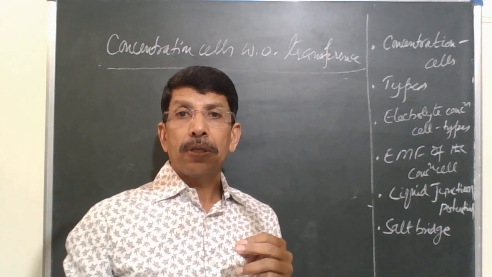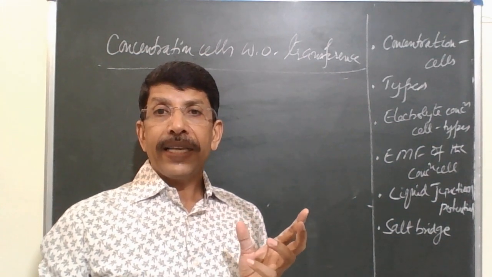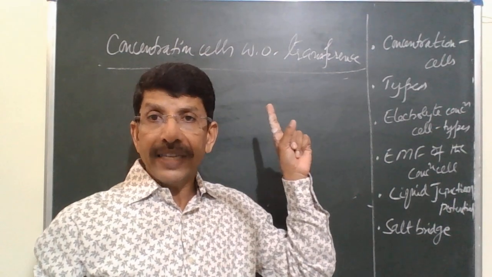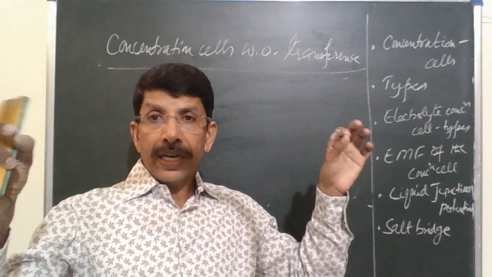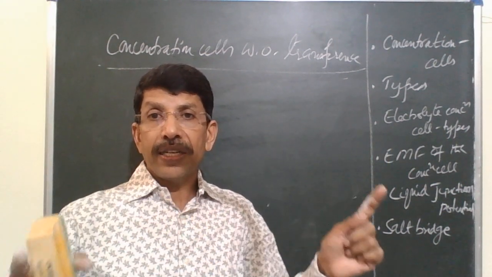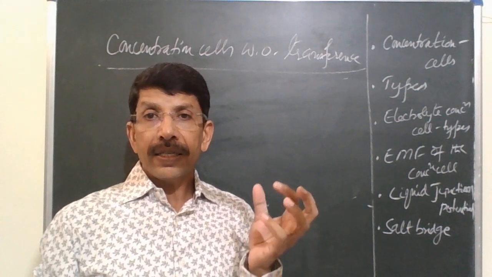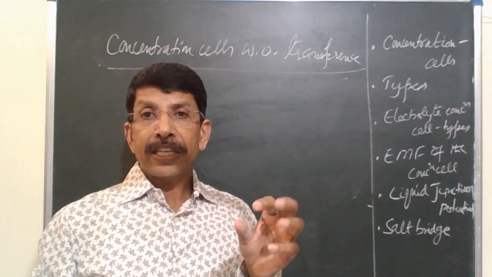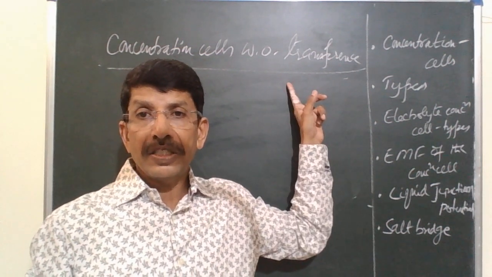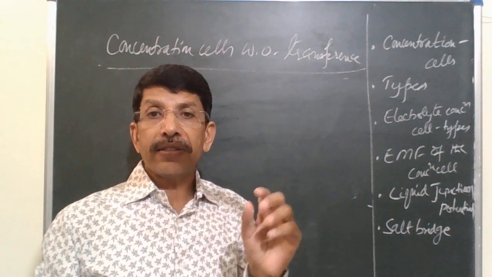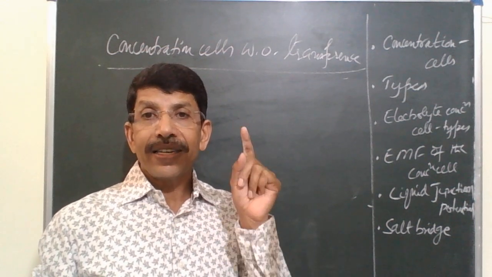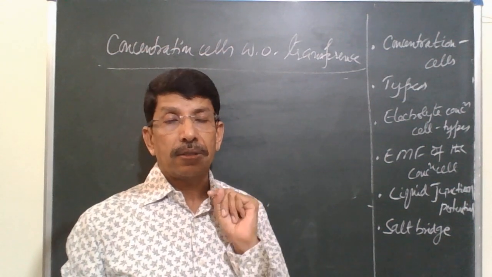And this is achieved by taking care that the two electrolytes are not in direct contact. It's an electrolyte concentration cell, and electrodes are the same, electrolyte is the same, but concentration is different. So here, an electrolyte from one compartment is transferred to the other compartment. But in concentration cells without transference, there is no direct transfer of the electrolyte from one compartment to the other. That's why they are called concentration cells without transference.